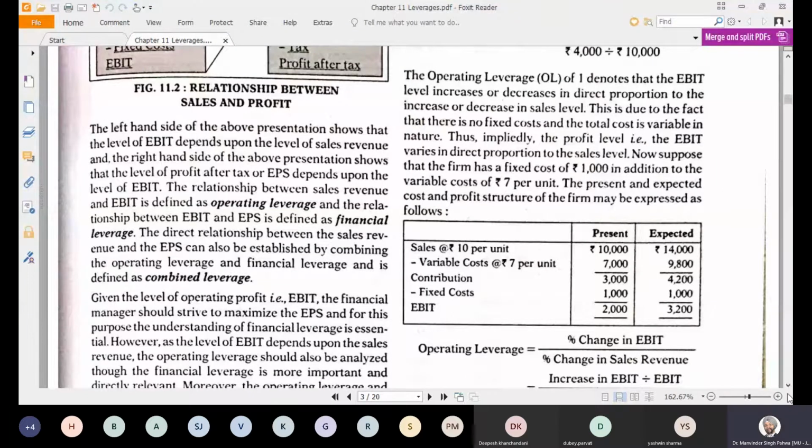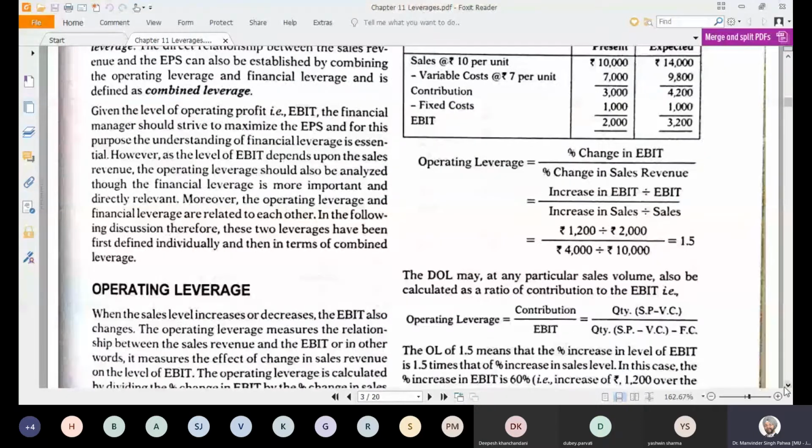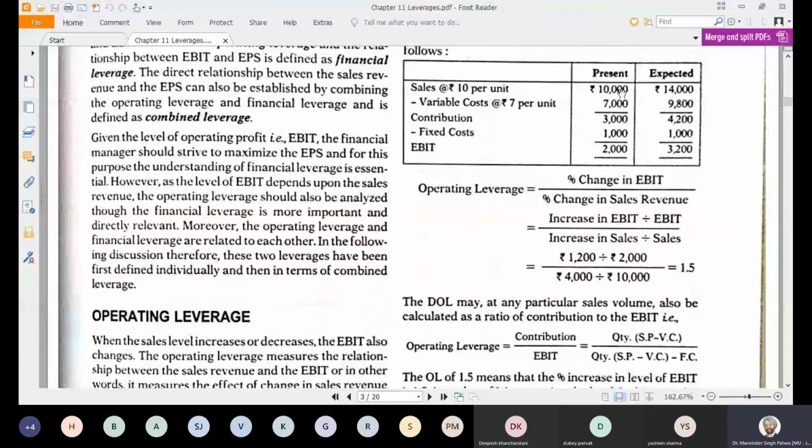Now just consider this particular example. What is present and what is expected, and how you can take the benefit of the leverage. If you are having 10,000 rupees sales and your expected is 14,000, and variable cost will go hand in hand with that of the sales, the contribution will come to rupees 3,000 and 4,200, which will also go hand in hand. So here, if the fixed costs are 1,000, because fixed cost will remain fixed, you are taking benefit of fixed cost in order to generate more EBIT.